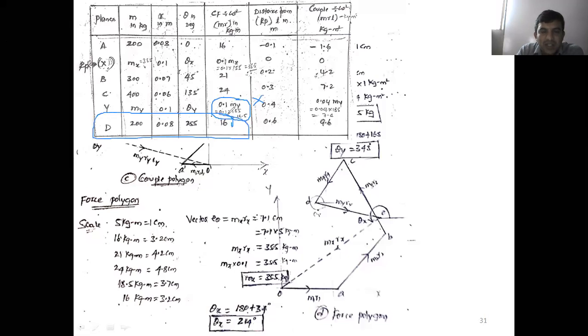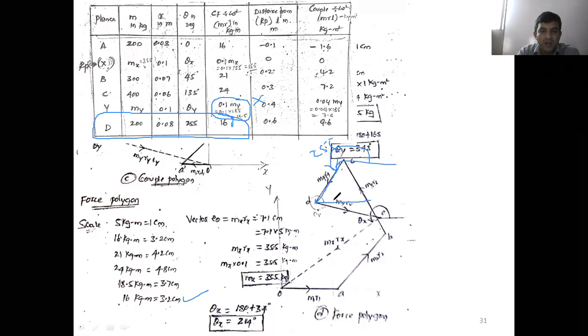MD, its magnitude is 16 kg meter. Convert into scale. 16 kg meter is equal to 16 divided by 5, we'll get 3.2 centimeter. What is the orientation here? 255 degree. Again, from the point C, measure 255 degree. Along the 255 degree line, the magnitude is 16 kg meter, converted into scale, 3.2 centimeter. Measure along this 255 degree line 3.2 centimeter. Now we'll get the point D.